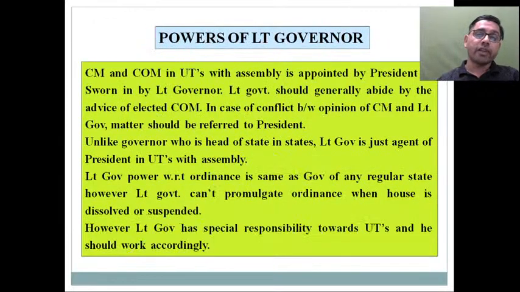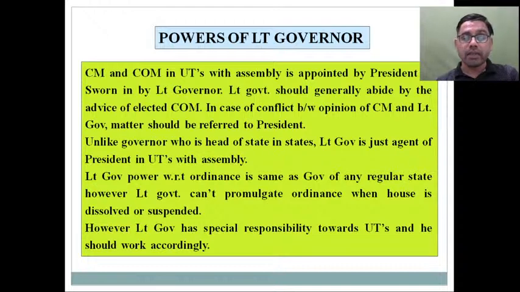So as far as the power of the lieutenant governor is concerned, the lieutenant governor will be the representative of the president, as we have discussed in case of union territories. So the CM and council of ministers in union territories with assemblies, appointed by the president and sworn in by the lieutenant governor, should generally abide by the advice of the elected council of ministers. But it says that if there is any conflict, as we have repeatedly discussed in the case of Delhi, in case of any conflict between the opinion of the CM and the lieutenant governor, the matter should be referred to the president.